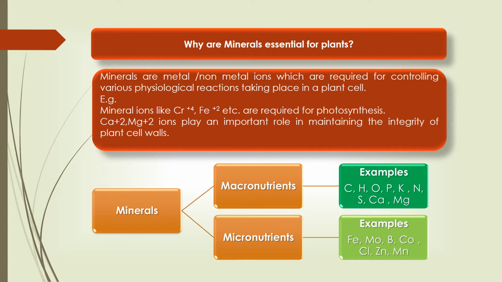Ca+2, Mg+2 ions play an important role in maintaining the integrity of plant cell walls. Minerals are broadly classified into macronutrients and micronutrients. Macronutrients include carbon, hydrogen, oxygen, phosphorus, potassium, nitrogen, sulfur, calcium, and magnesium, while micronutrients include iron, molybdenum, boron, cobalt, chlorine, zinc, and manganese.